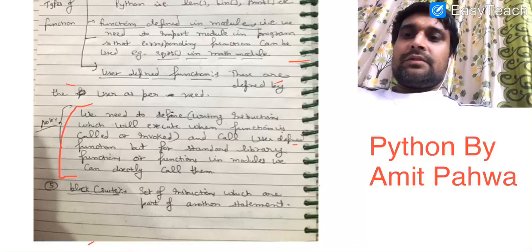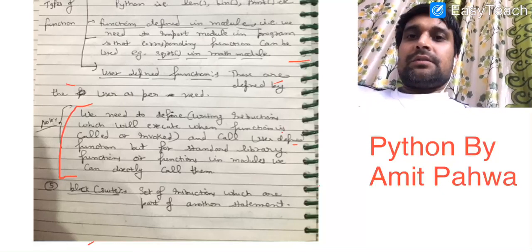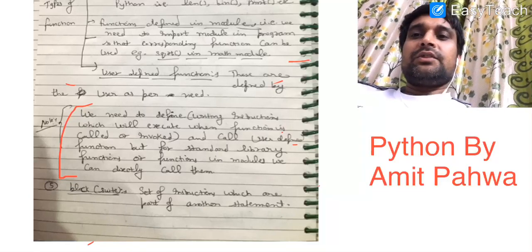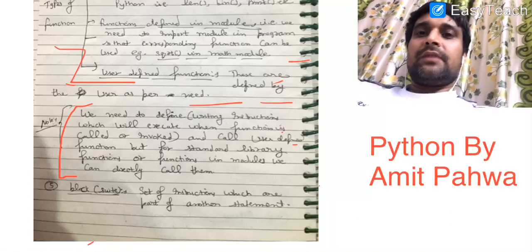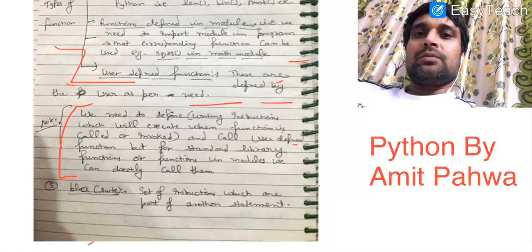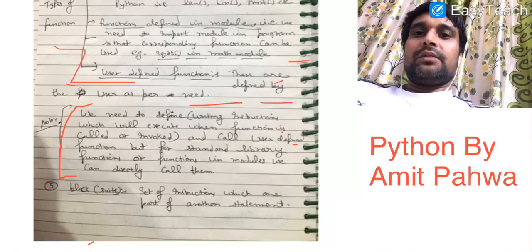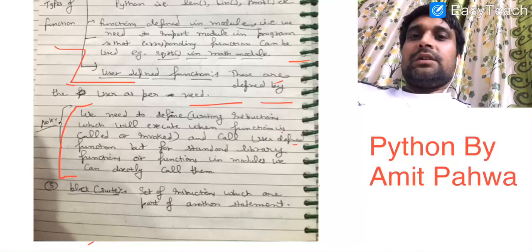Now there is one main point about user defined functions. User defined functions are the third category of functions, which are defined by the user as per their need. It means whenever you need a task to be completed for which no predefined function is available, you need to define your own function. But if you define your own function, then you need to call it also.